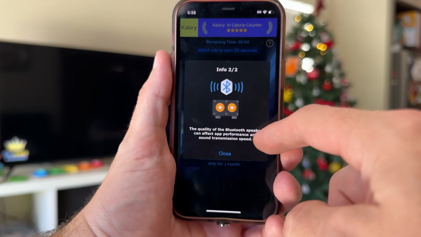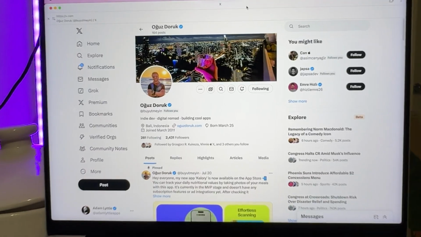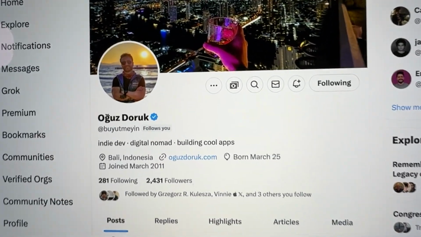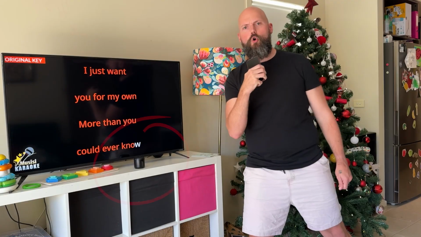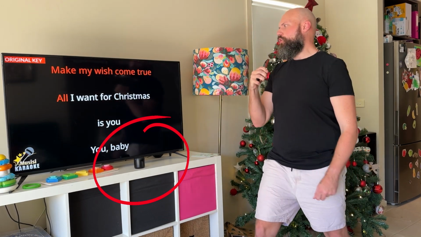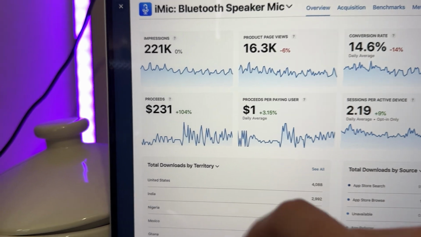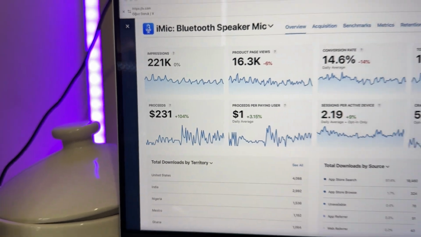And this is the first app I acquired, built by Auguz in 4 days while he was learning iOS development. The app turns your iPhone into a Bluetooth microphone and was being used for karaoke and presentations. But here's where it gets really interesting. Over the past 3 months, it's had nearly 20,000 downloads, but has only generated around $200. So the question is, can I build and grow this app to generate more revenue?